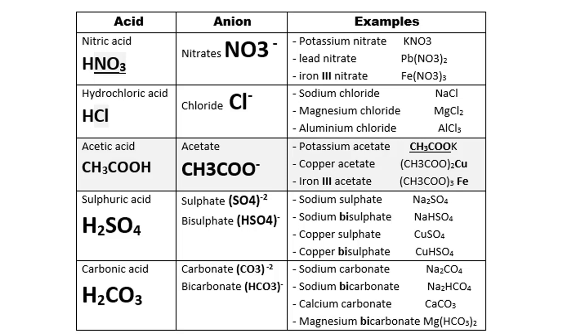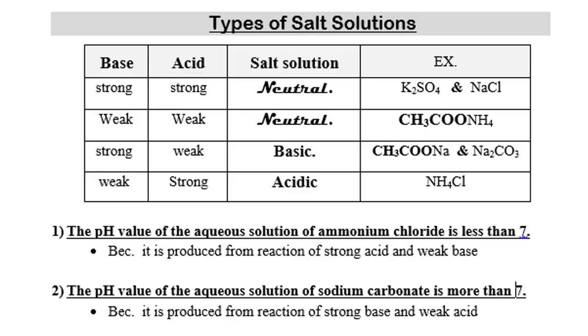Potassium acetate, CH3COOK, comes from the anion acetate, CH3COO negative. Sodium sulfate, Na2SO4, comes from the anion sulfate, SO4 negative 2. Sodium carbonate, Na2CO3, comes from the anion carbonate, CO3 negative 2.